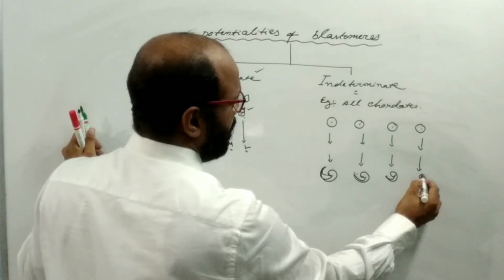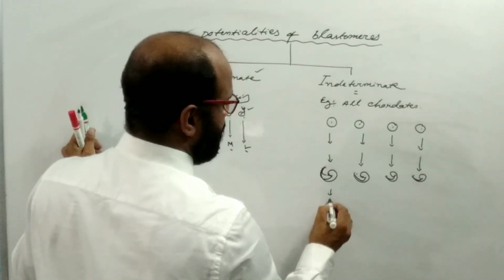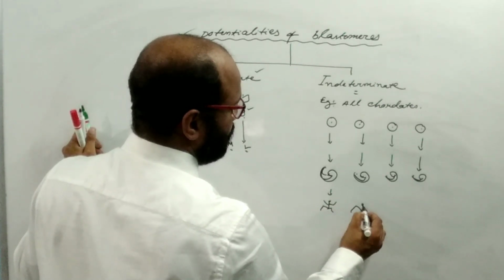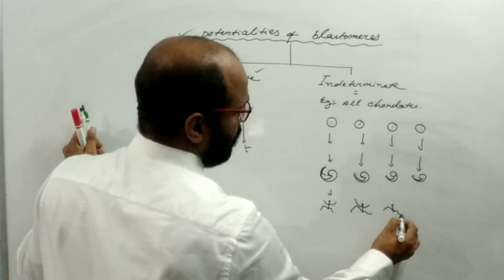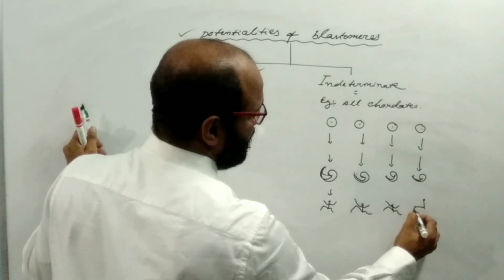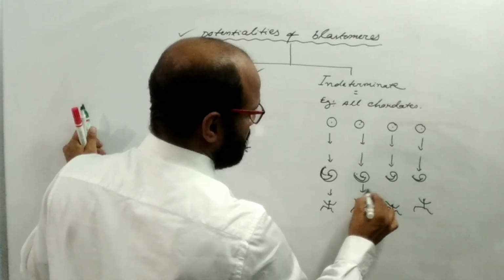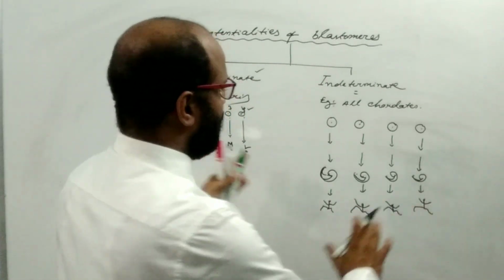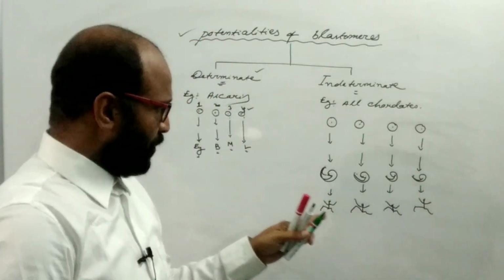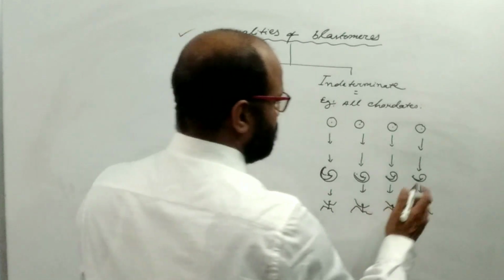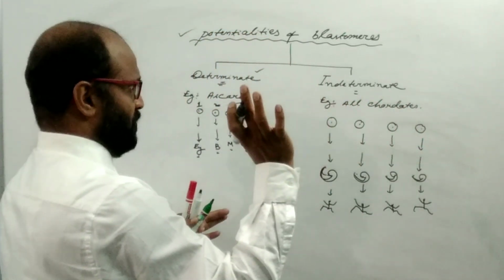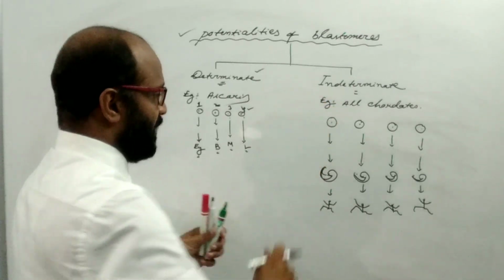So each blastomere germinates into a whole embryo. Each blastomere has the power to develop any part of the body, or the whole embryo is produced from any of the blastomeres. This is known as indeterminate.